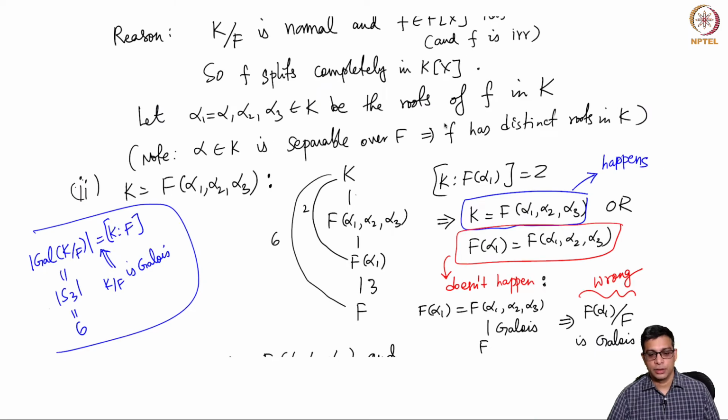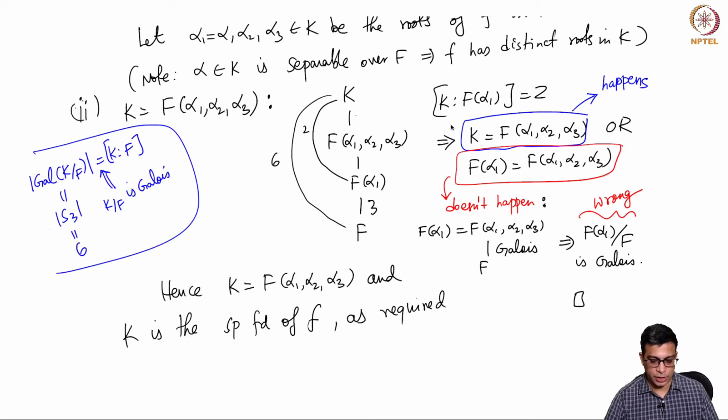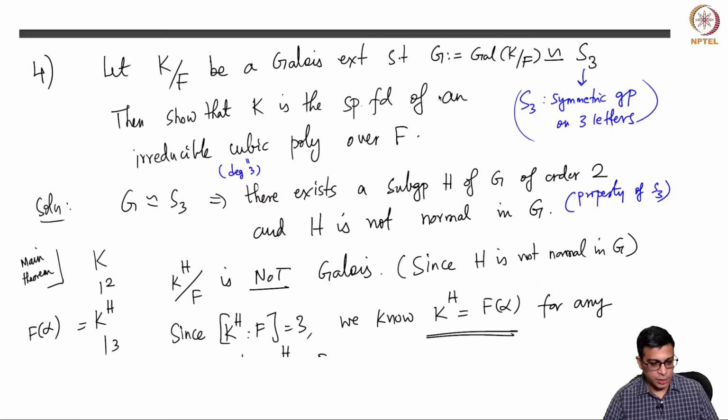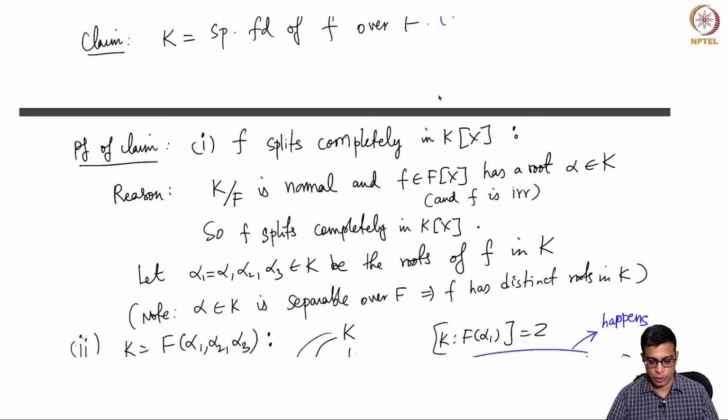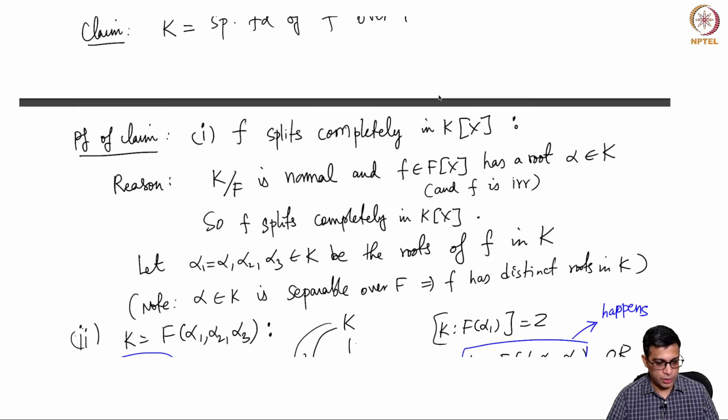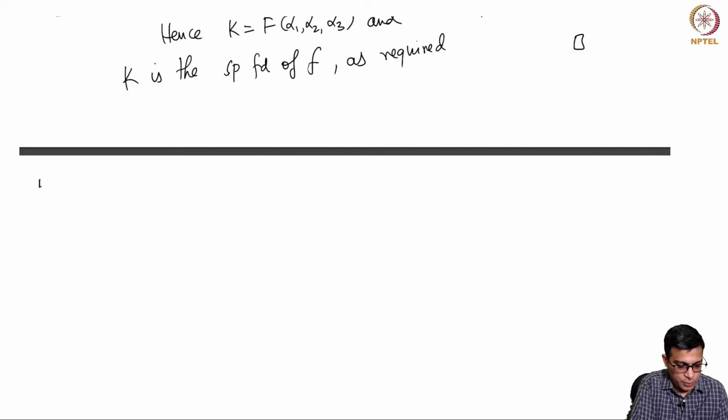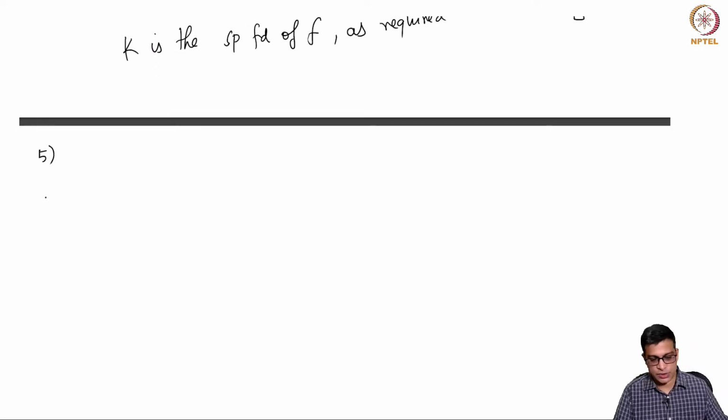Welcome back. Let's continue doing problems. So we are in the middle of a problem session. In the last problem, we proved a very nice result about a Galois extension whose Galois group is S3 must be the splitting field of an irreducible cubic polynomial. Okay, let me continue now. That was the fourth problem. So the fifth problem is a simple statement which sometimes comes in handy.